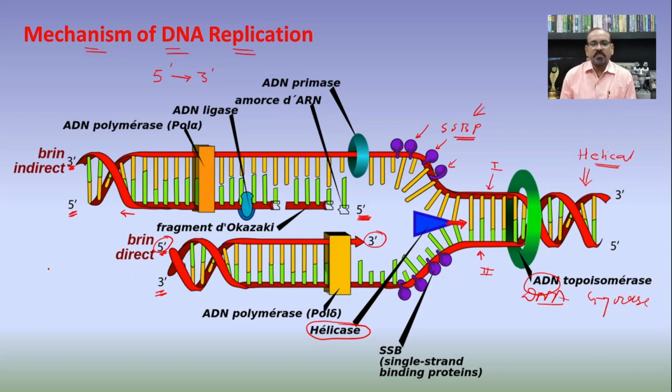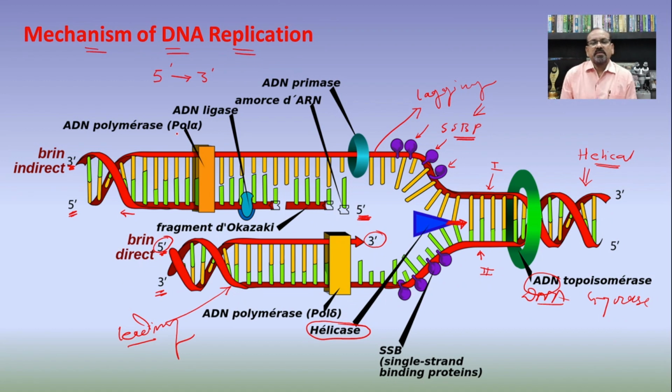Such a strand on which there is a synthesis of a continuous DNA molecule is known as the leading strand, as we have seen in an earlier slide. But on another strand, there is a synthesis of the DNA molecule in fragments, and hence this is known as the lagging strand.